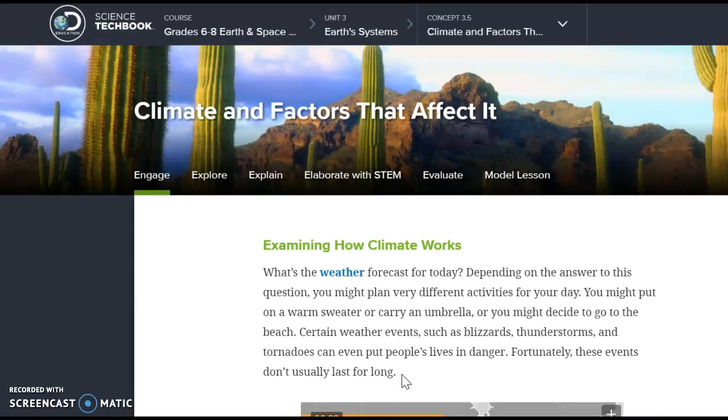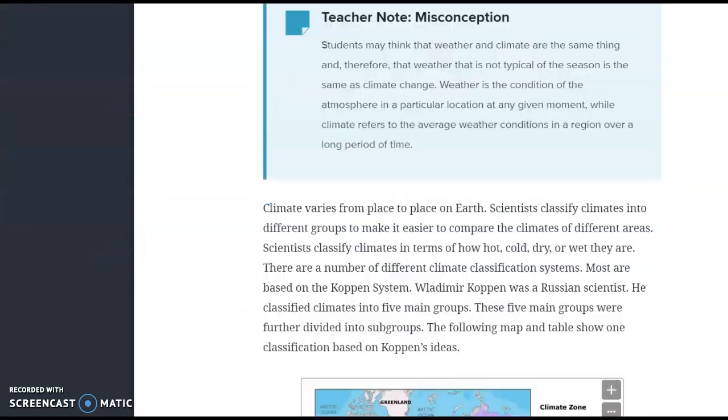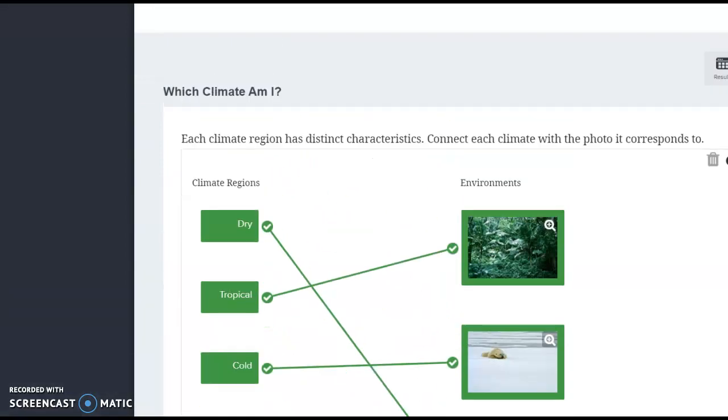It will take you exactly to the chapter that I would like you to read today, and make sure that you are under Climate and Factors That Affect It, and then read both the Engage section and the Explore section. And then please answer the questions that are at the bottom of the page for each Engage and Explore section.